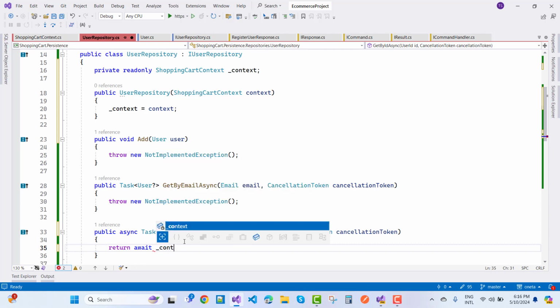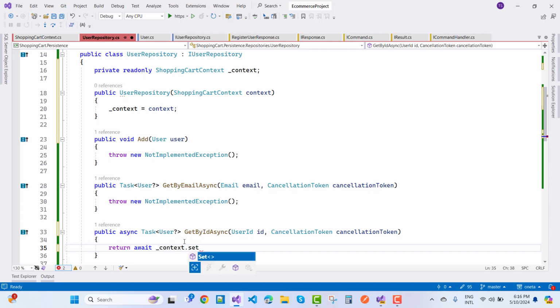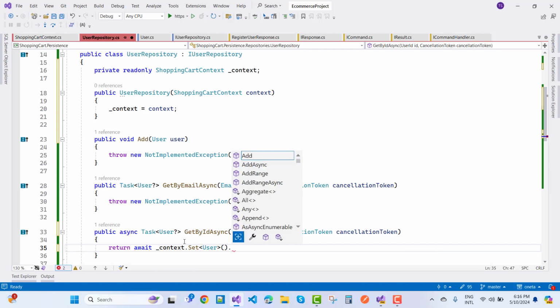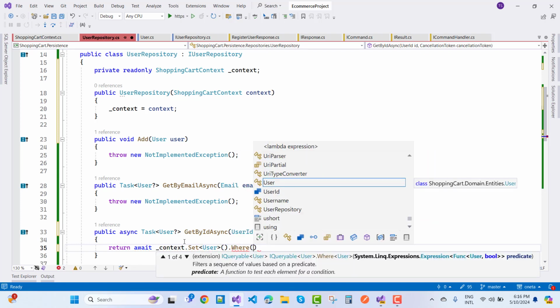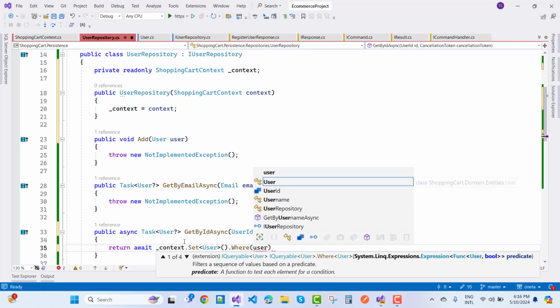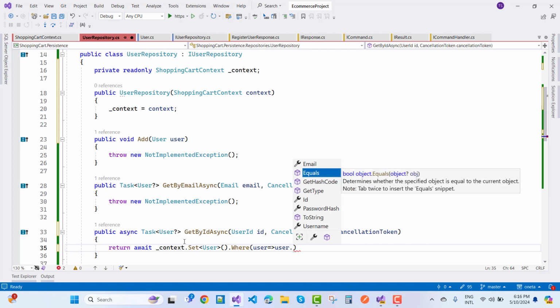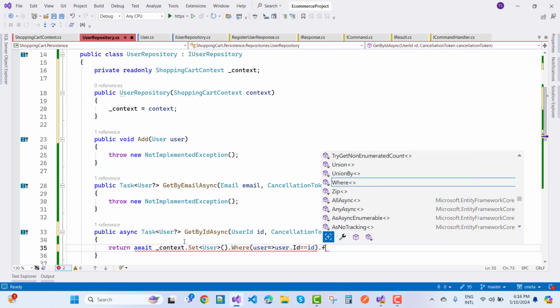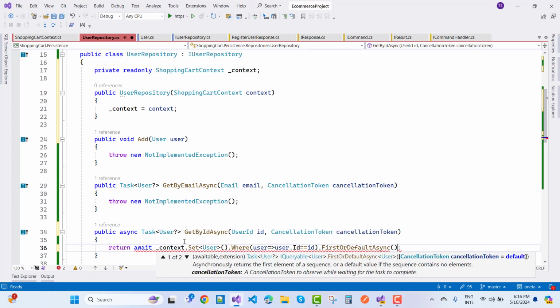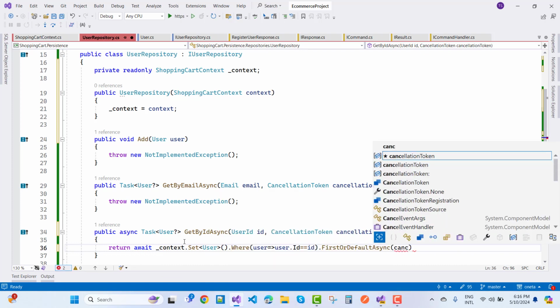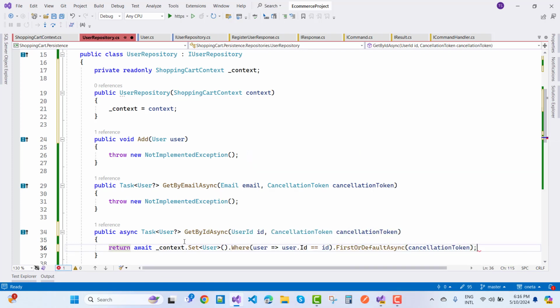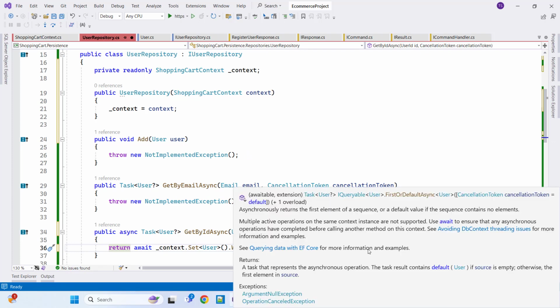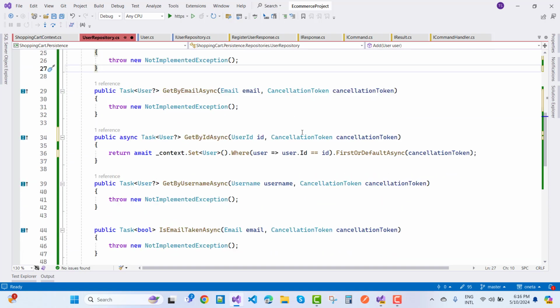We use _context.Set<User>().Where, with user => user.Id == id. Now we just call FirstOrDefaultAsync with the cancellation token. So that is the implementation of GetByIdAsync.